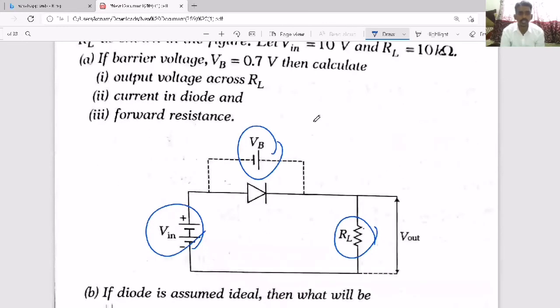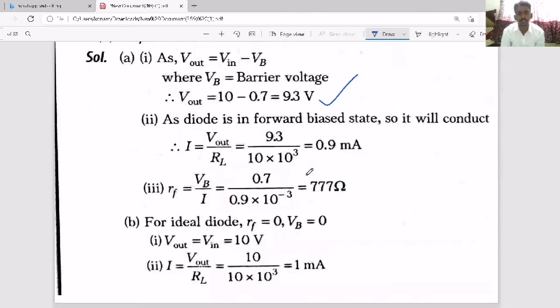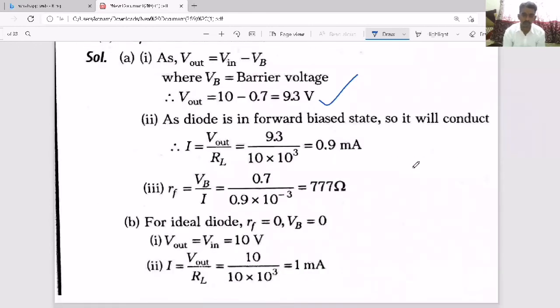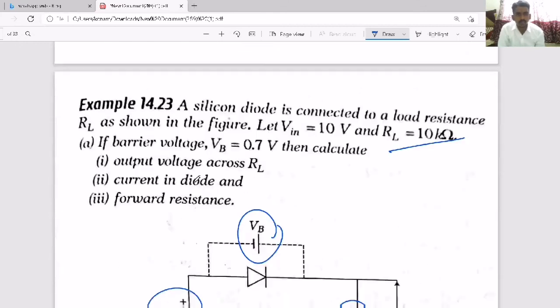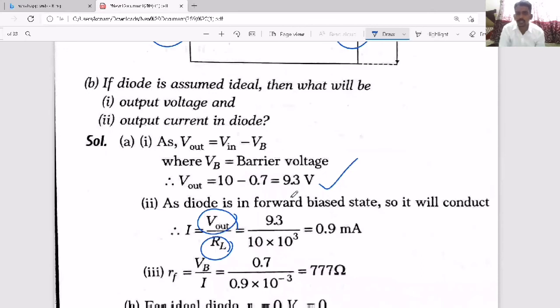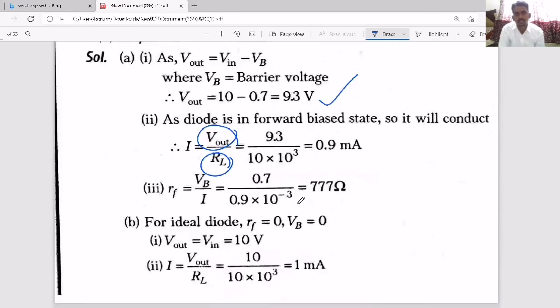Now the next question they are asking is the current in the diode. Current in the diode means voltage by resistance. Here the voltage is 9.3 and the load resistance value they have given is 10 kilo ohm. So that is what you have to apply: V out, which we already calculated, and RL. So that gives the current in the circuit. Now the third question they are asking is forward resistance. Forward resistance is nothing but dynamic resistance.